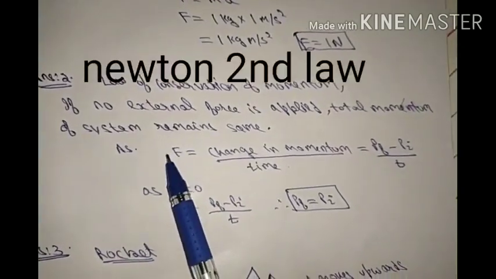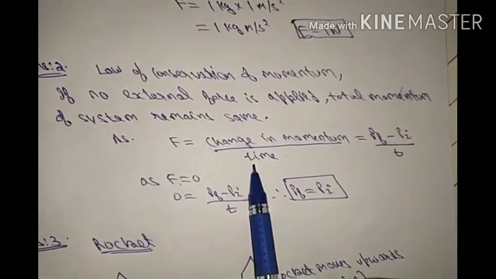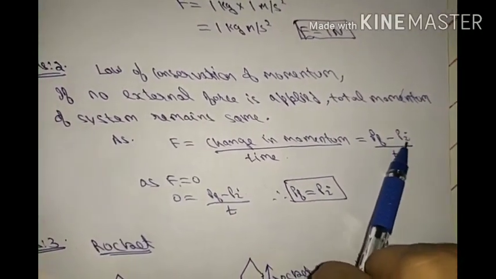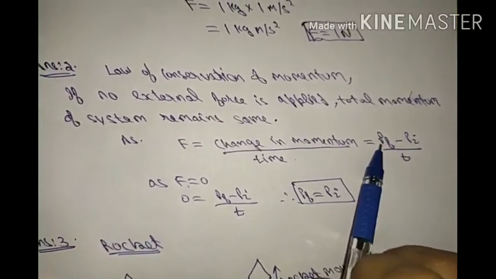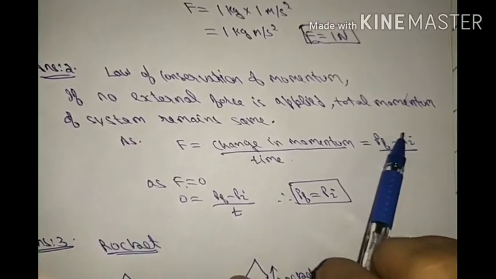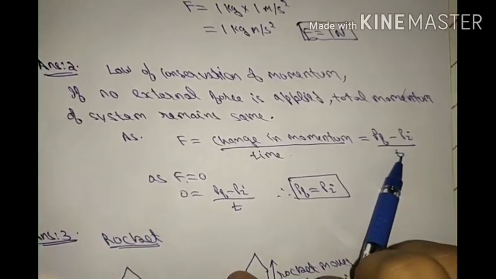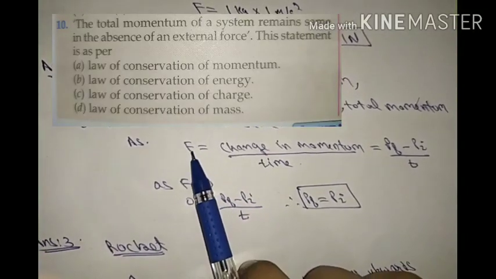Students, according to Newton's second law, force is equal to change in momentum upon time taken. Let Pi be the initial momentum and Pf the final momentum. So change in momentum is the difference of both, Pf minus Pi, upon T, where T is the time taken. In the question it is given that external force is 0.